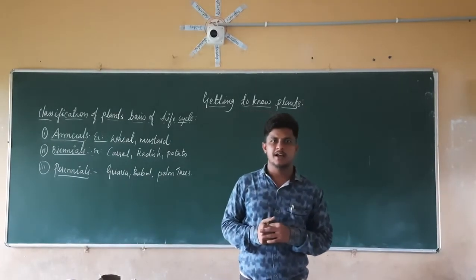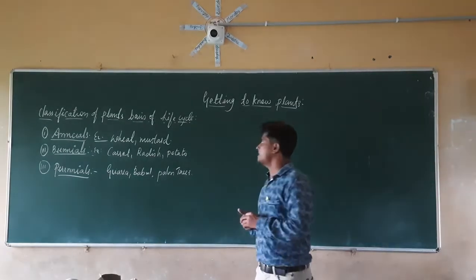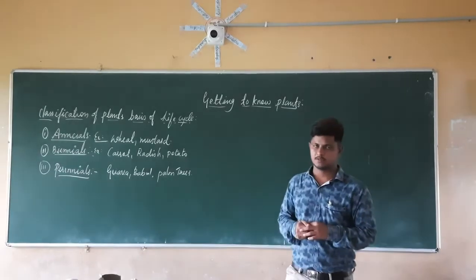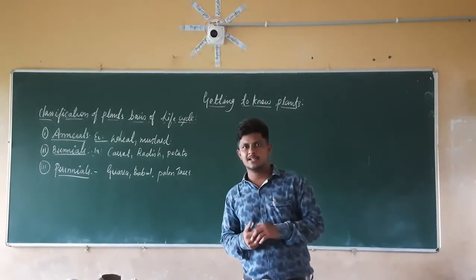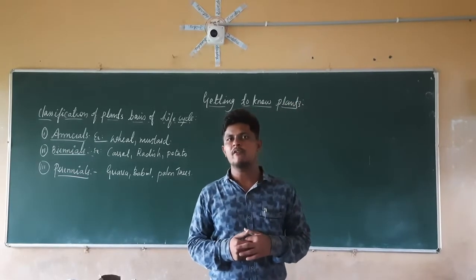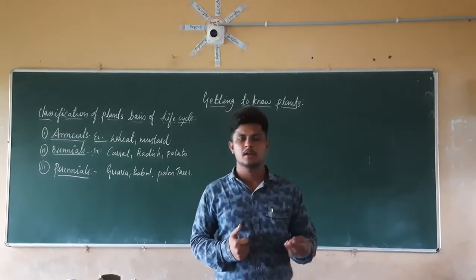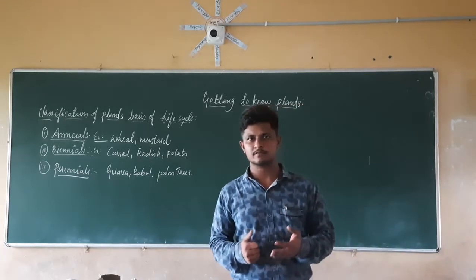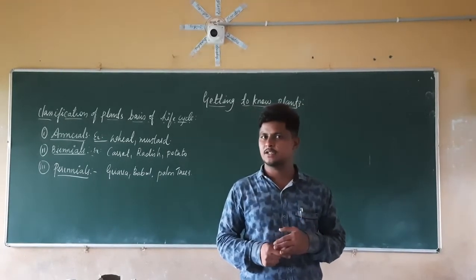So in the last class, we started with the topic named getting to know about our plants. We discussed the different types of plants. We classified them into 5 groups. Mainly we have 3 groups, but depending on other things, we classified them into 5 groups. The first one is the herbs.